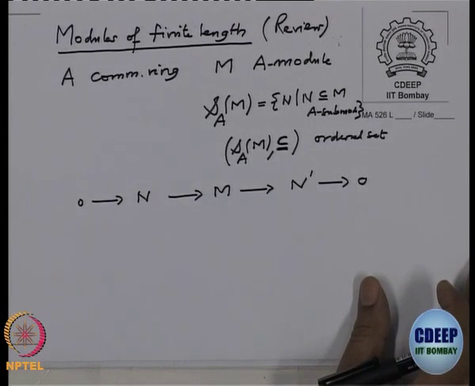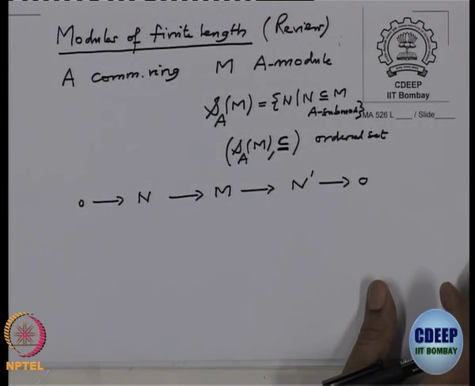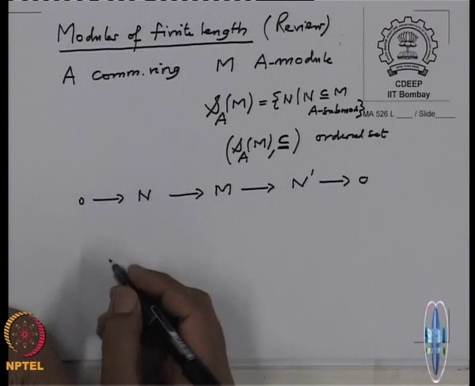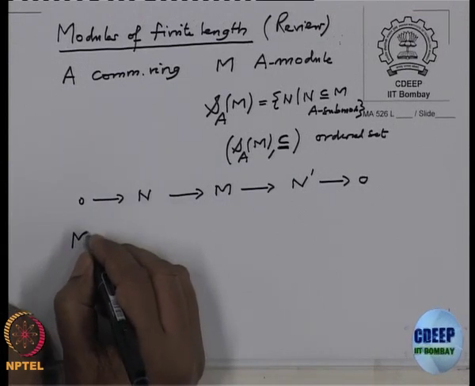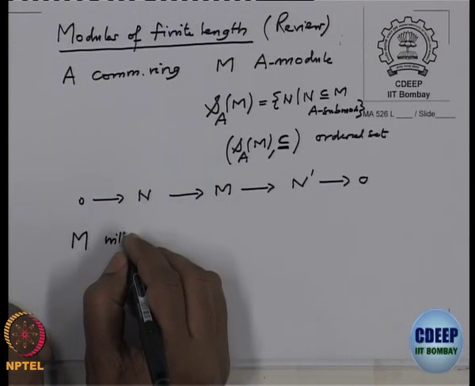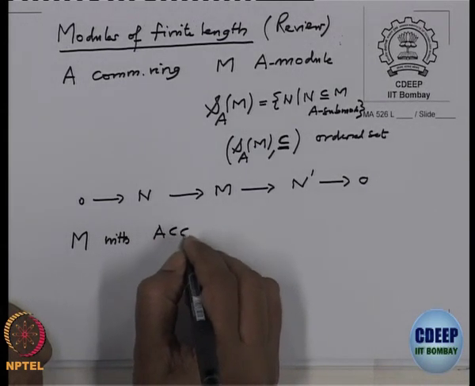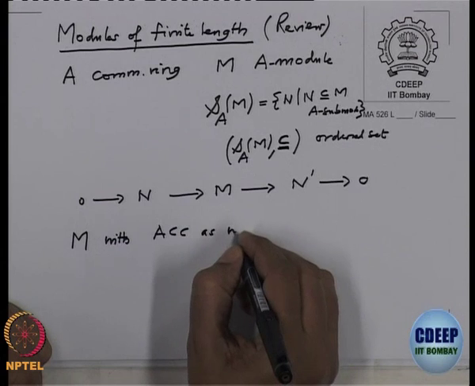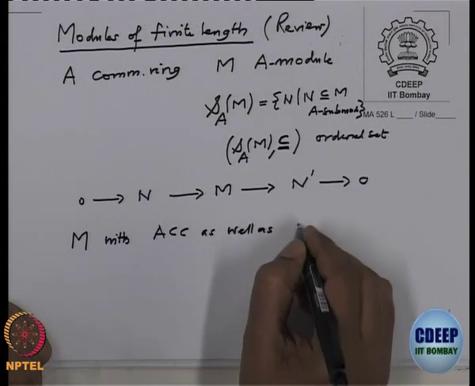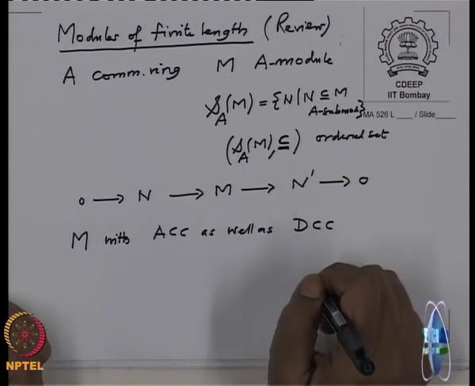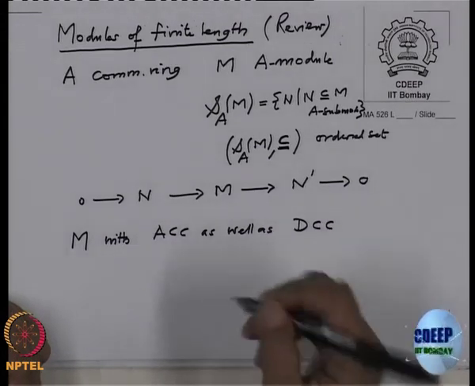If a module is both, it has nice properties. So, a module M with the property ACC as well as DCC, Noetherian and Artinian, is worth noting.